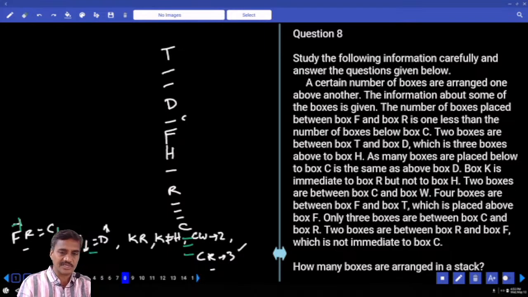Now below this C, above this D, there are three. And T at the last, and R is here. Then C and R done. C and W there must be exactly two. And K and R are adjacent. K is not adjacent to H. Hence K is here. If K is here, C and W must have exactly two, so W must be here. C and W 2, C and R 3, K and H, K and R, C and D. We have taken F and R. My arrangement.